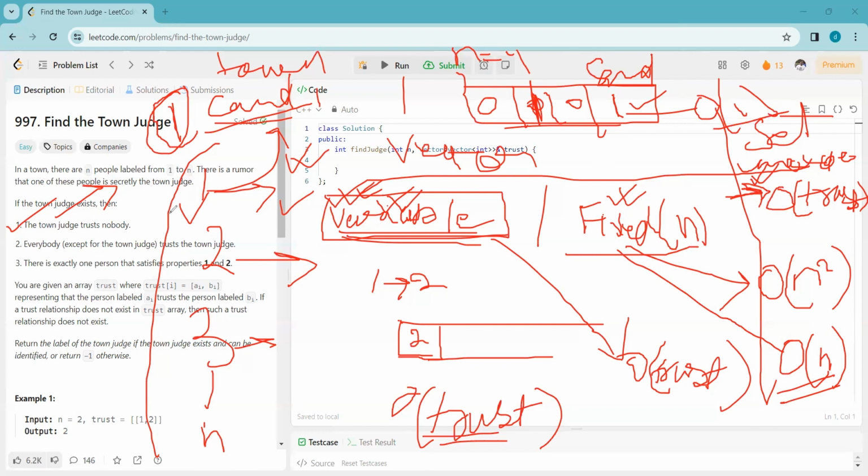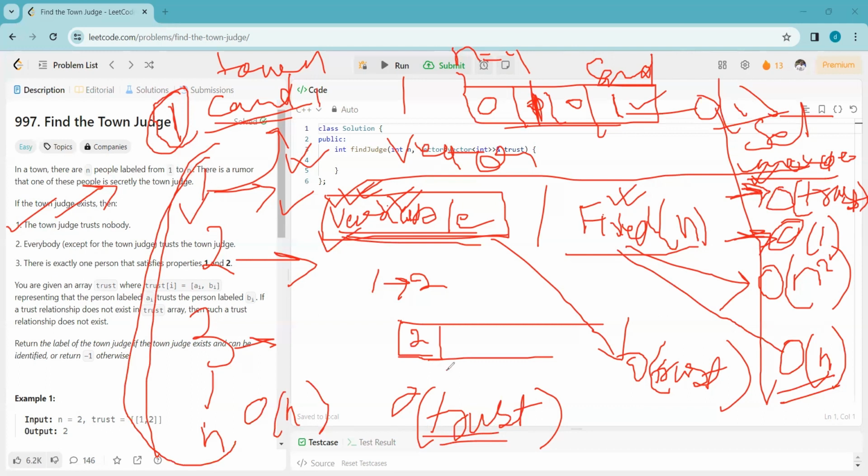And for all the persons, it will take big O of n time. Similarly, if we take an unordered set, in this also we can check in big O of 1 time. As we know, in an unordered set, we can directly check whether any value exists or not in O of 1 time.